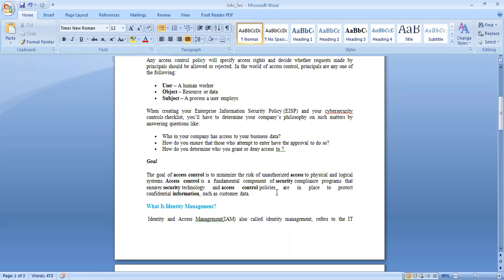The access management based application or system stores different user roles and their profiles, and processes user requests based on the data profile or roles. So that is all about access management.